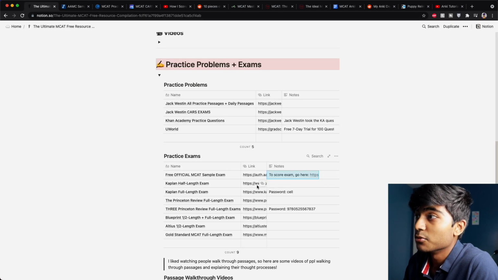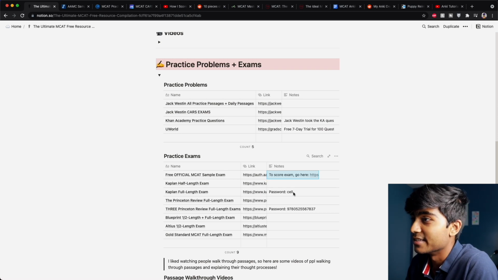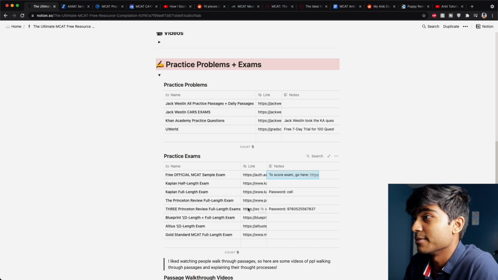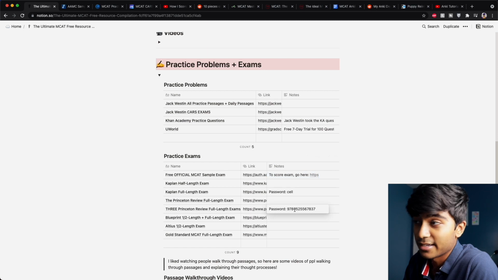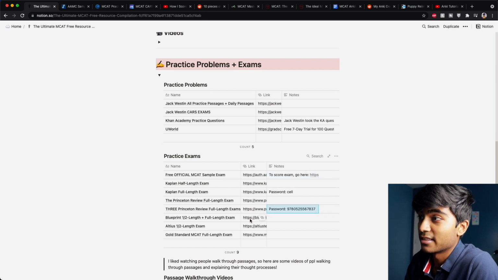Now Kaplan, if you log in here, they'll give you a half-length exam for free, and they have a full-length exam if you enter this password in there. The Princeton Review also offers a free full-length, and then here you can get 3 more Princeton Review exams using this password. You just enter that into the blank. And then Blueprint offers a half-length and a full-length exam at this link. You just make an account.